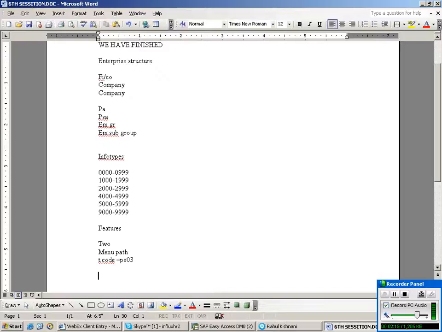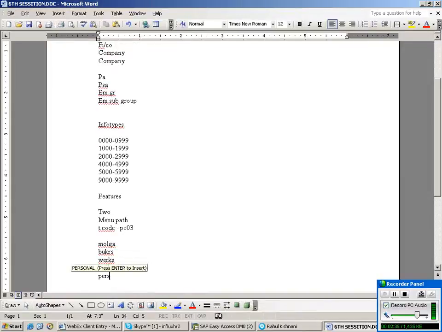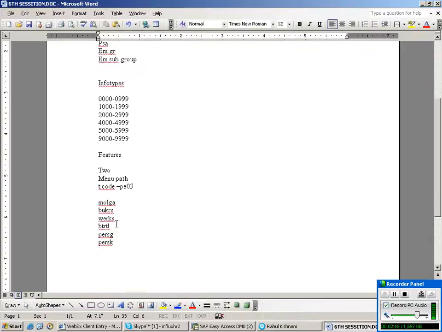Every feature can be maintained based on the complete business scenario, but in most cases they are maintained based on MOLGA, BUKRS, WERKS, BTRTL, PERSG, and PERSK. So MOLGA means country grouping, BUKRS means company code, WERKS means personnel area, BTRTL is personnel sub area, PERSG is employee group, PERSK is employee subgroup.